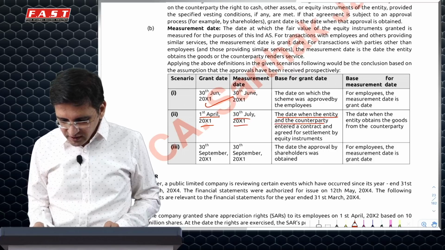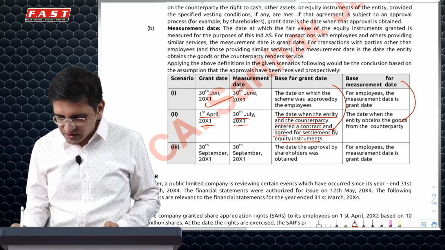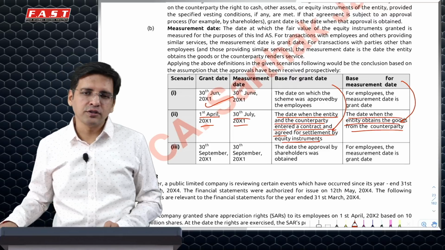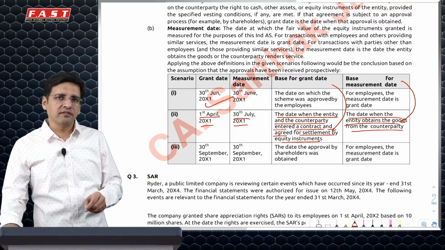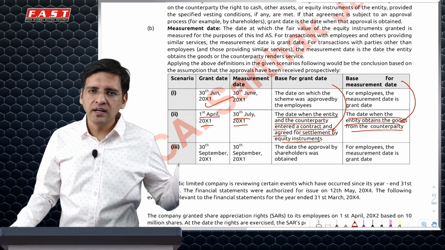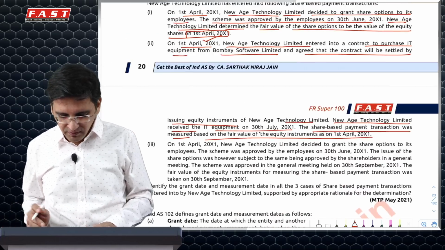The date when the entity and counterparty enter into a contract and agree for settlement is the basis for the grant date, and the measurement date basis is when you actually receive the asset. So you don't recognize the asset unless you receive it. Only when you receive it, you will recognize it. But the grant date will be the basis for the determination of your value.